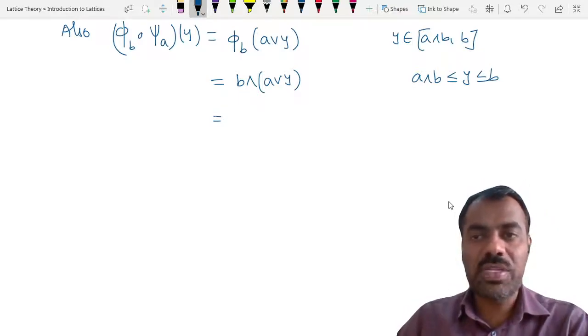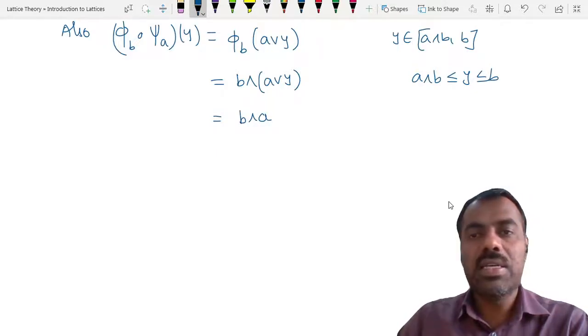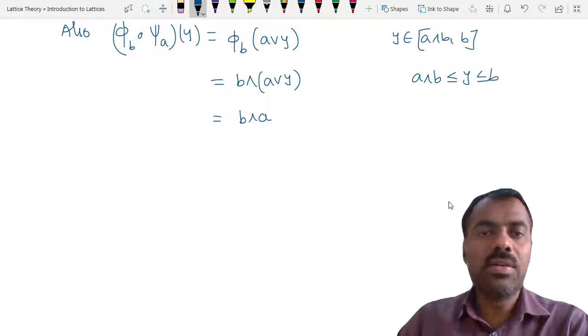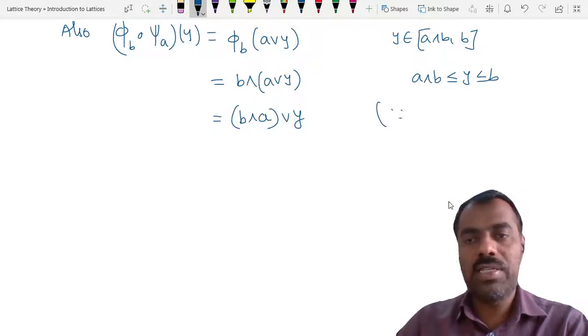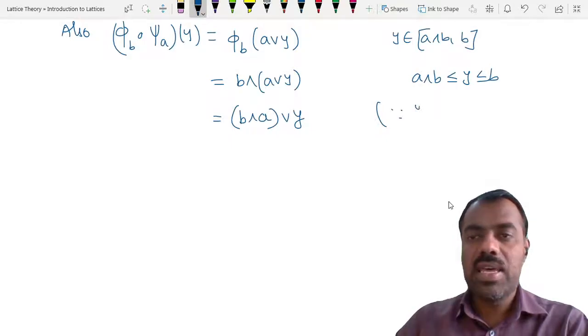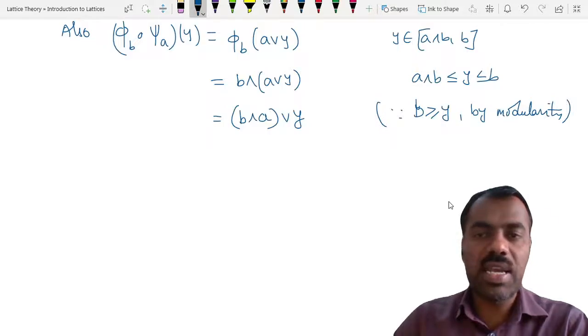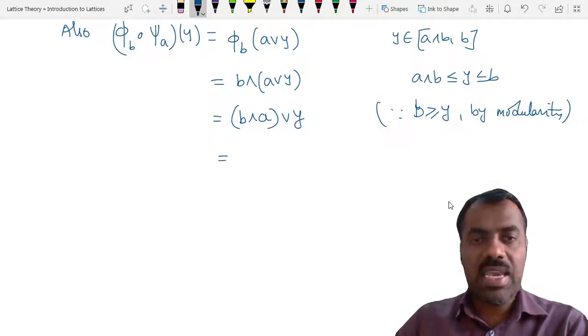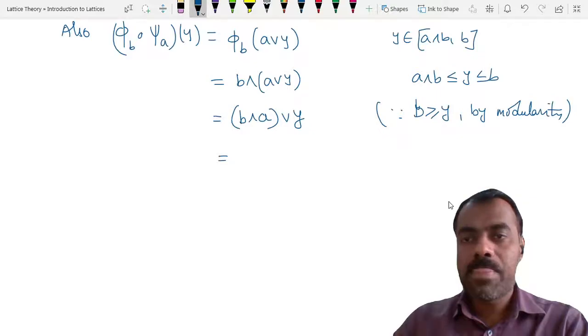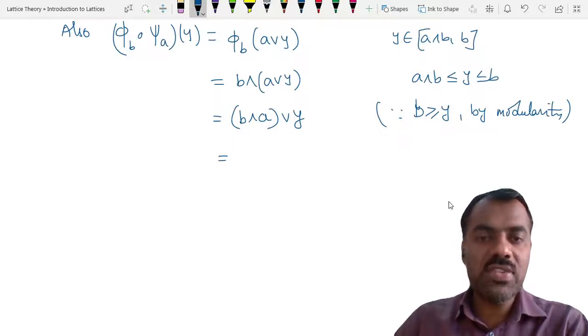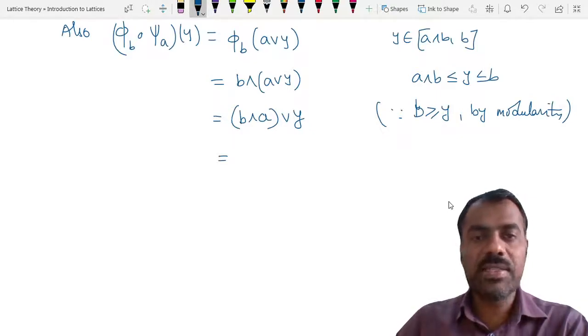This is the same as (b meet a) join y. Since b is bigger than or equal to y, by modularity we have this. But again, because b meet a is less than or equal to y and you are joining with y, this value is the same as y.